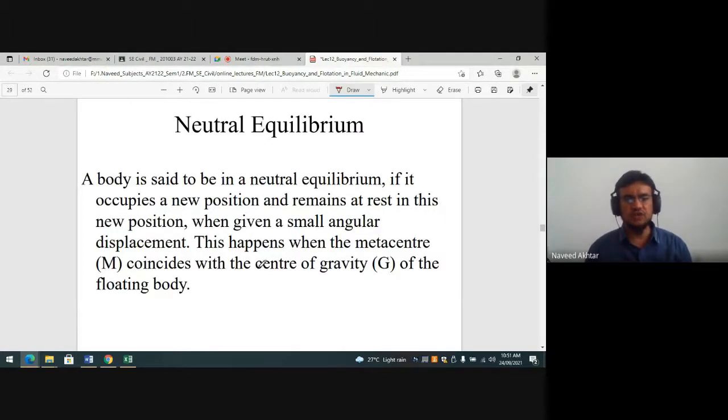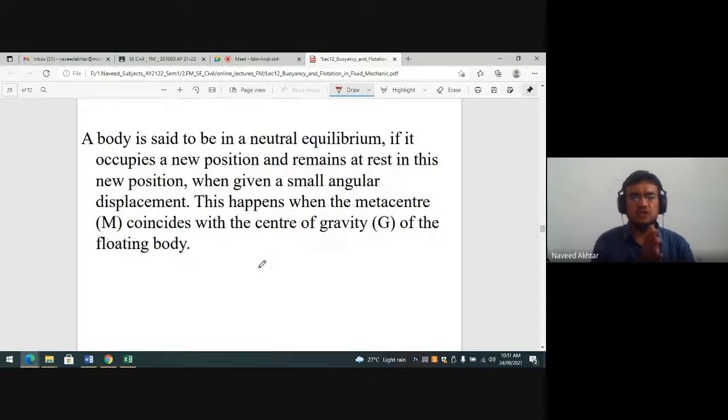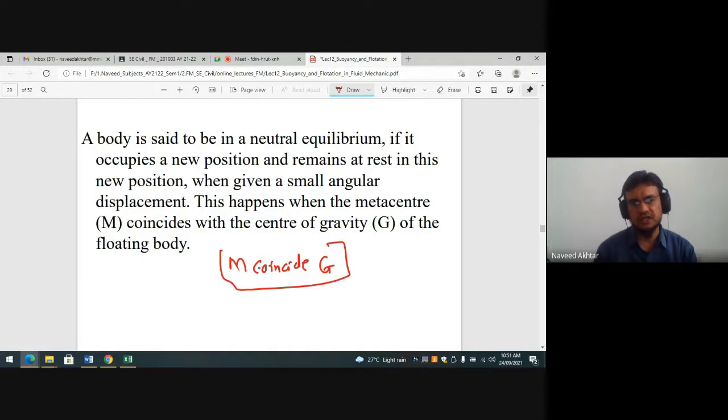Now the neutral equilibrium. A body is said to be in neutral equilibrium if it occupies a new position and remains at rest in this new position when a small angular displacement is given, which happens when the metacenter coincides with the center of gravity. So if your M coincides with G, then this condition is said to be neutral equilibrium.